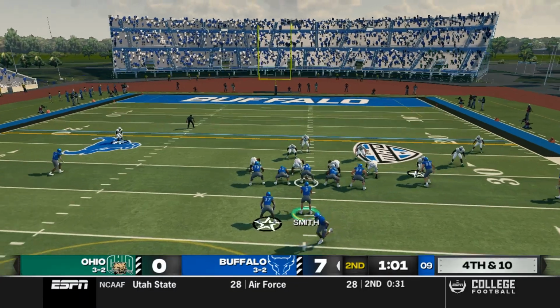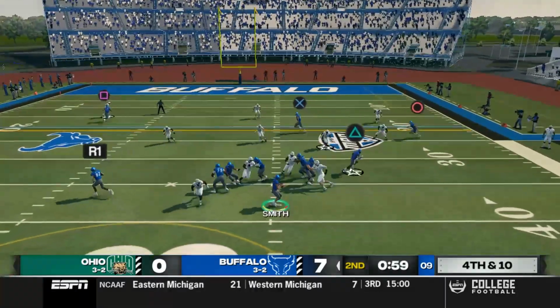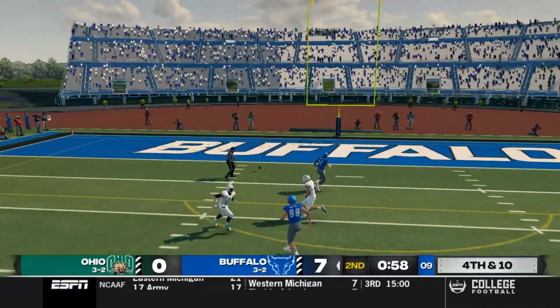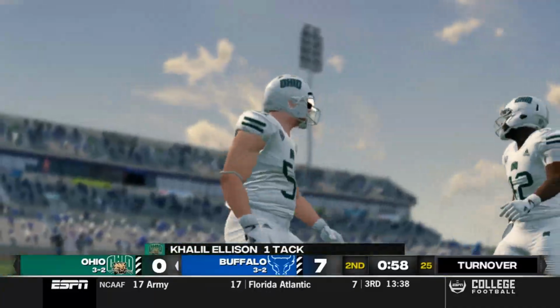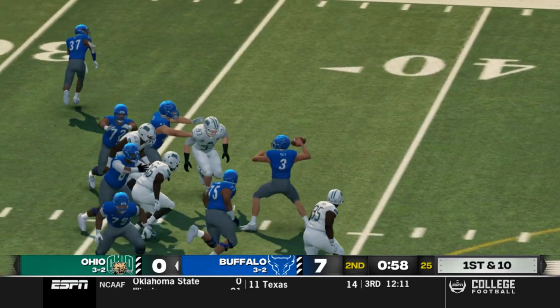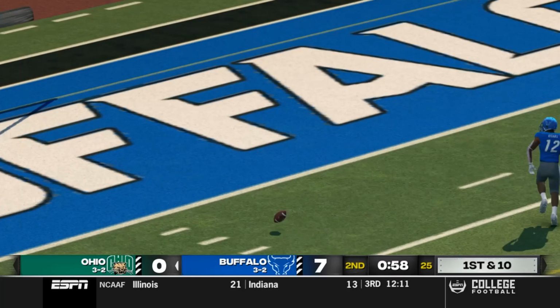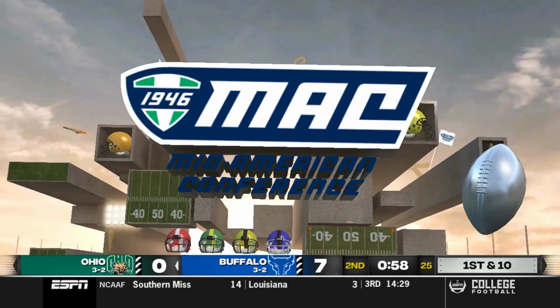Hopkins comes in motion. What are they doing here? It's a quick play action. Tyler Smith fires. He misses his man. He had Dalton Alexander wide open, and he just misses him again. That inaccuracy is showing up. Look at that. Wide open.